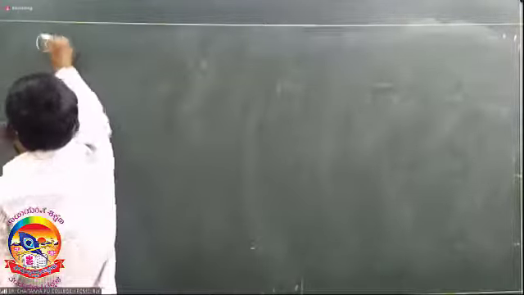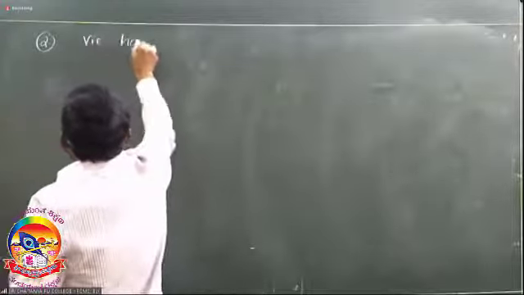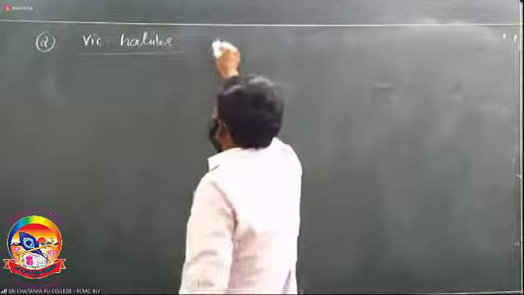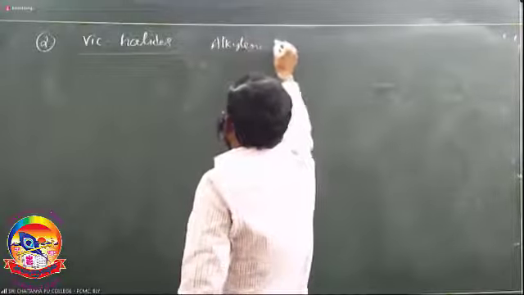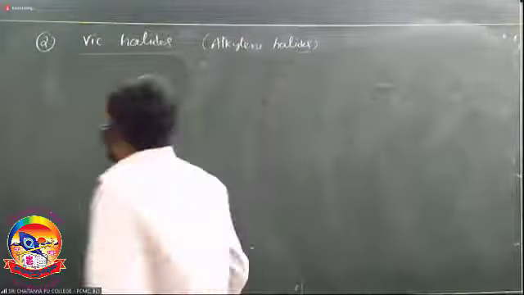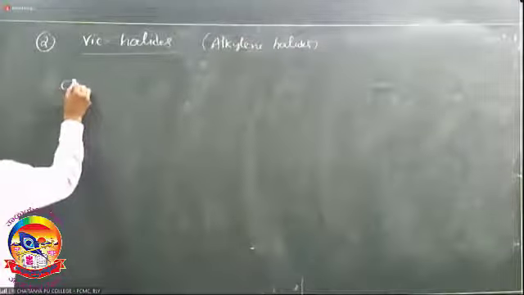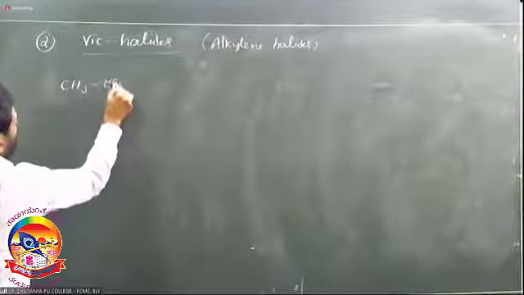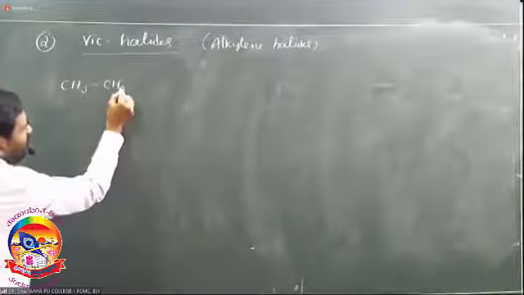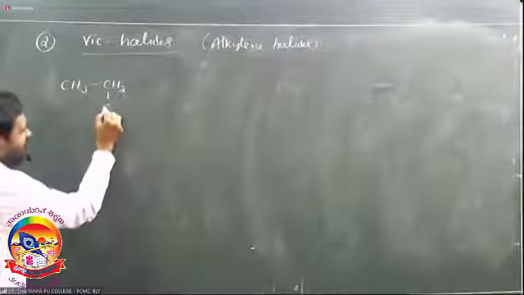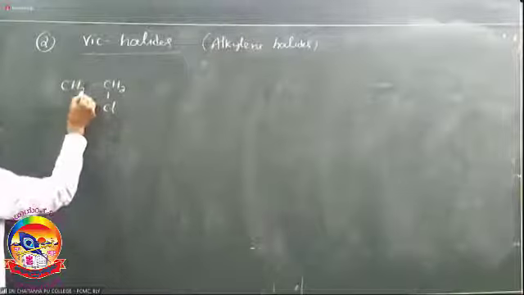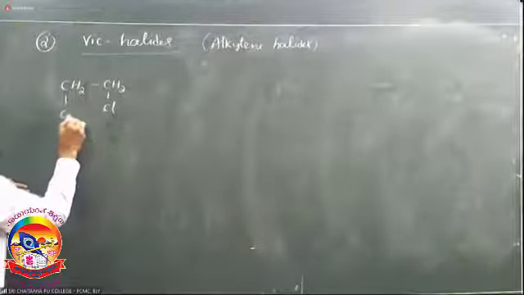So the second type is vicinal halides. They are also called alkylene halides. Example: CH3 single bond CH3, it is ethane. In ethane, one hydrogen atom is replaced by one Cl from the first carbon. Next, here also one hydrogen atom is replaced by Cl.